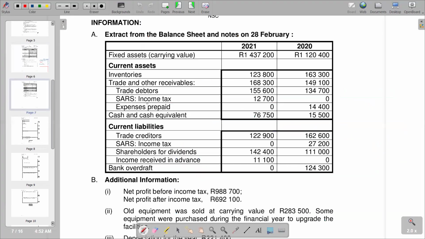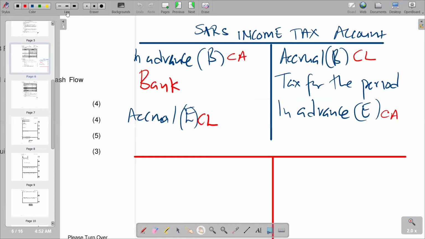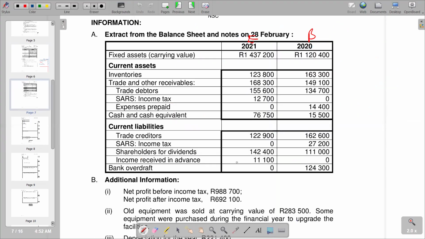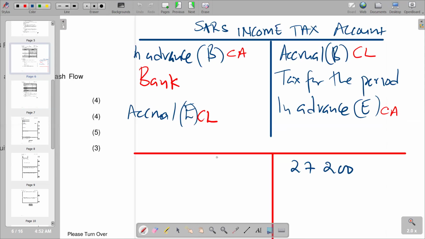So we are given SARS income tax at the beginning, which is year 2020, and 2021 is representing the end. We check: we have got nothing under current assets, but we have 27,200. So we come here and say 27,200 is a current liability at the beginning. When we look for the other balances given, we have at the end, 2021, 12,700. We see that it is a current asset at the end, 12,700, and we are seeing it on the credit again.